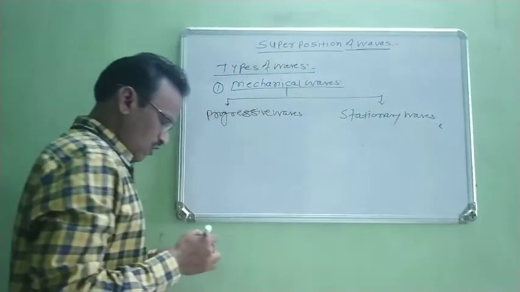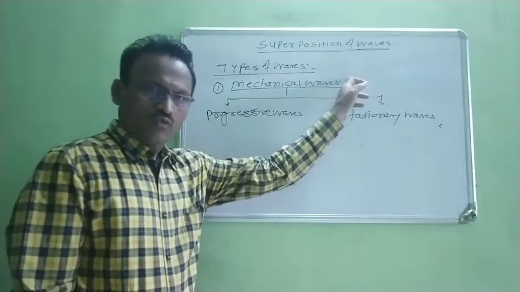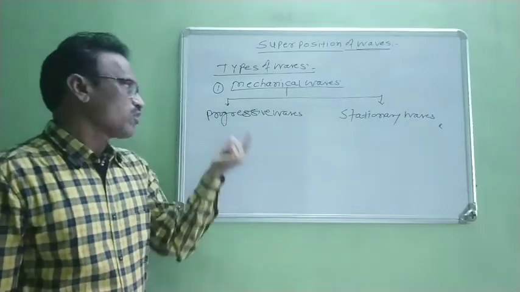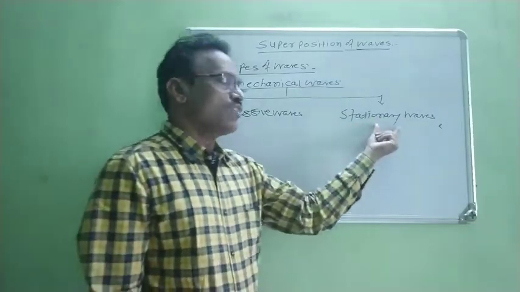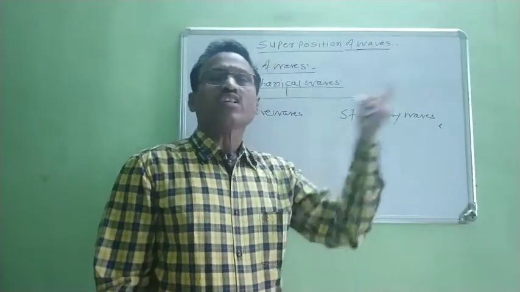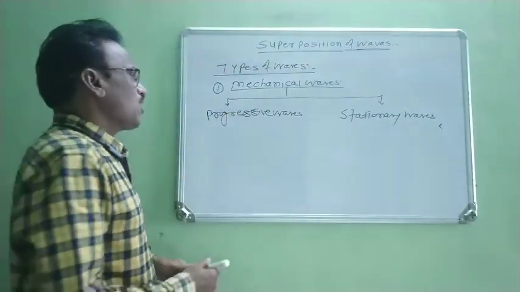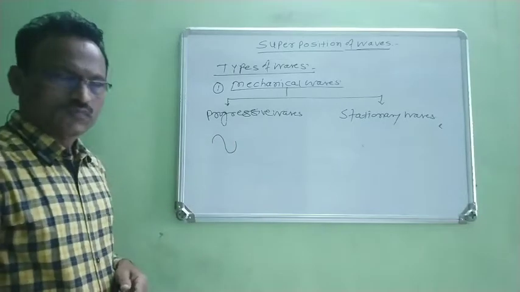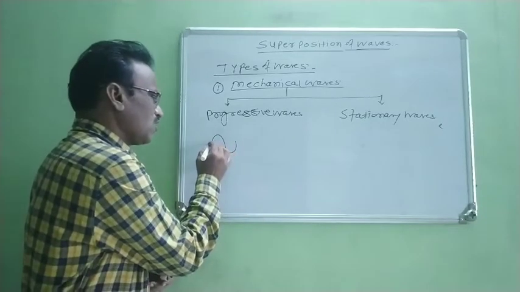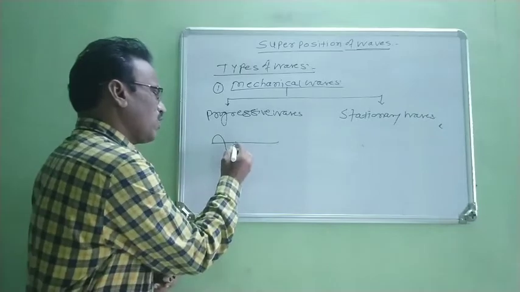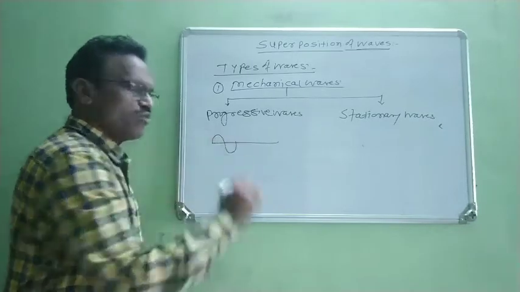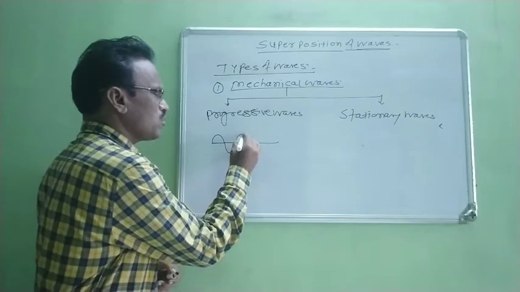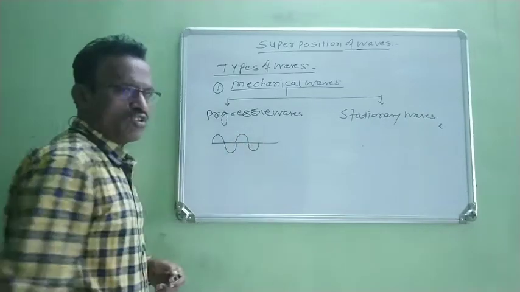We discussed mechanical waves in detail. Now, all these mechanical waves are classified into two types, progressive waves and stationary waves. What is the difference between these two? Suppose one wave is formed, and when this energy is transferred to the neighboring particle, this neighboring particle vibrates, and due to its vibration, the wave is formed again.